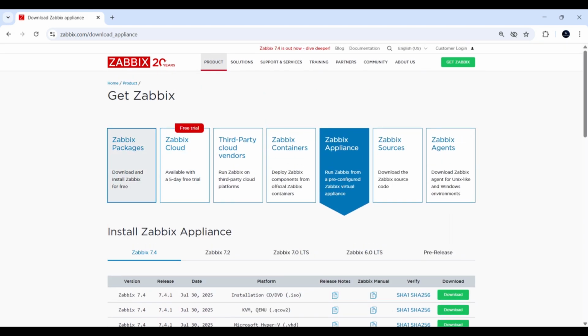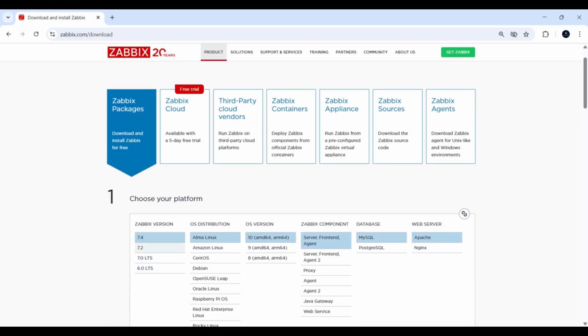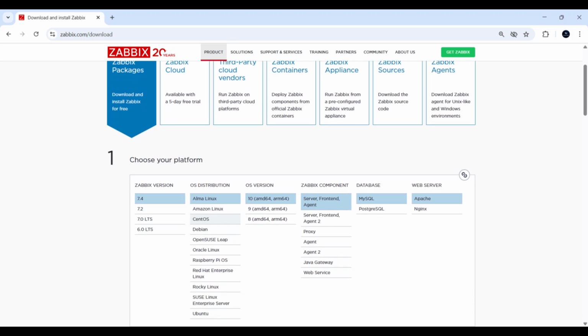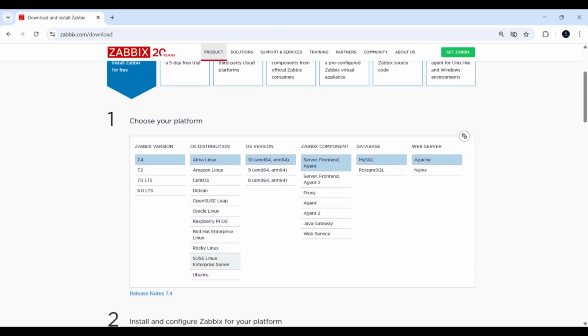On Zabbix packages, select which latest Zabbix version you are going to install. Some versions you can see on screen. The latest versions 7.4 and 7.2 are not LTS. Here I am going with the latest version 7.4. Next step, select which OS distribution you are going to install Zabbix Server 7.4 on. Currently supported OS distributions are shown on the screen.